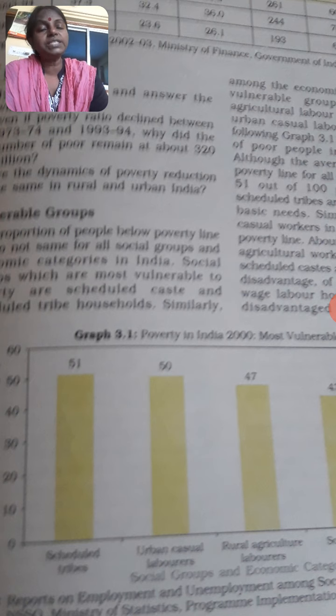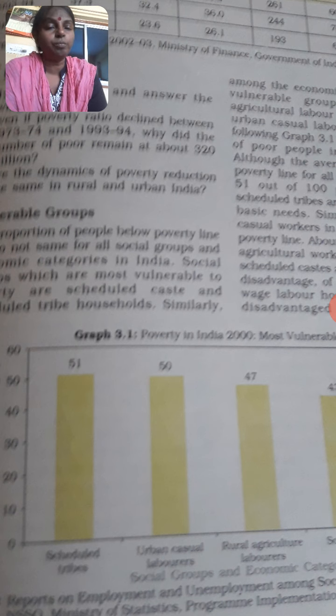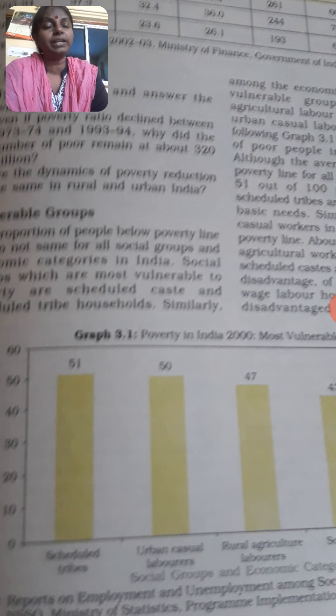And the double disadvantage: they belong to a poor economic or social group, and they also have no job and no education, so they are in a double disadvantage group.